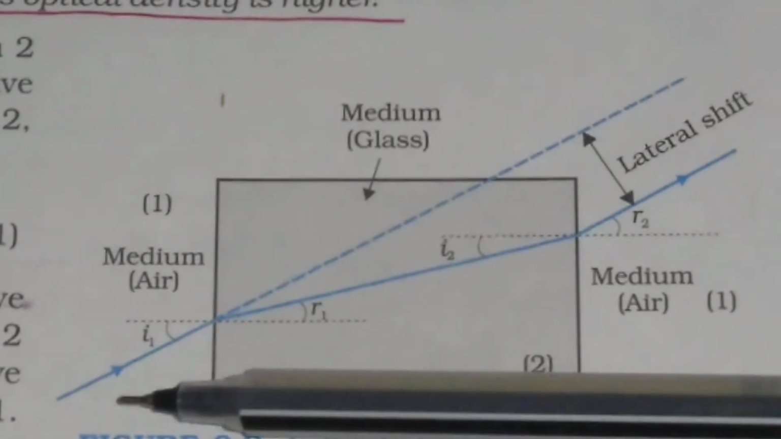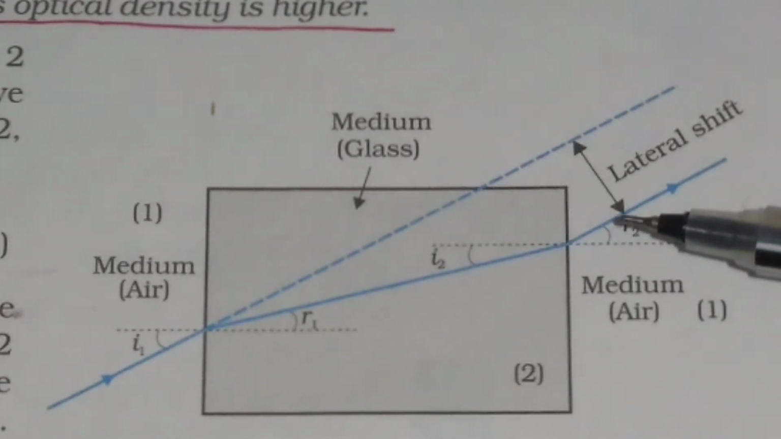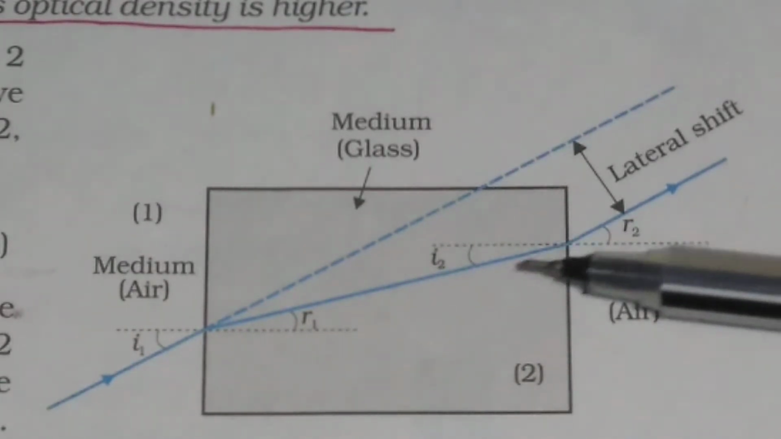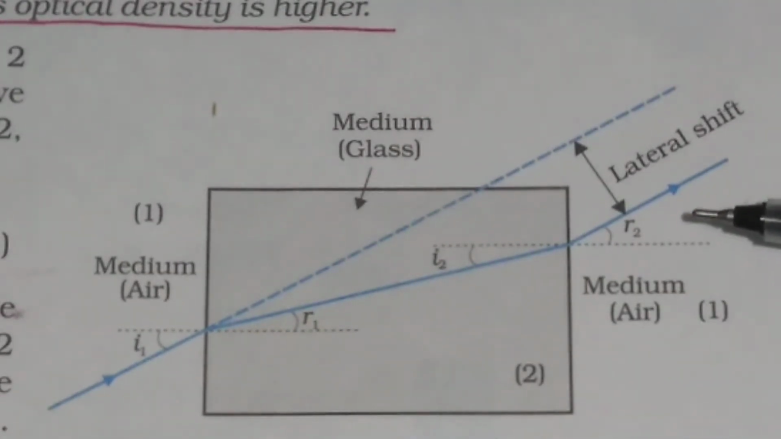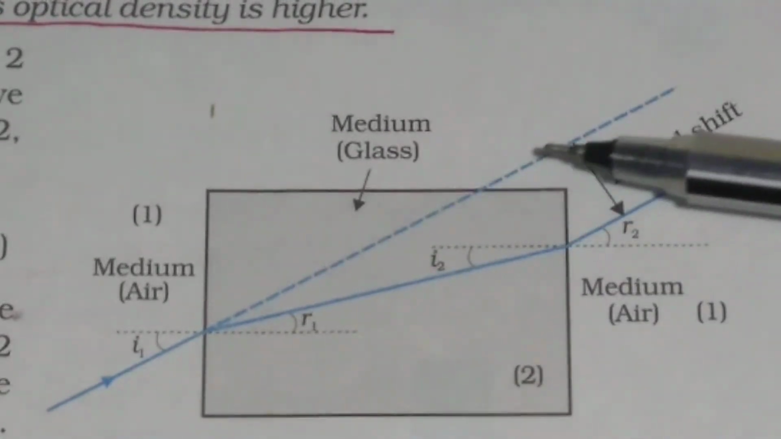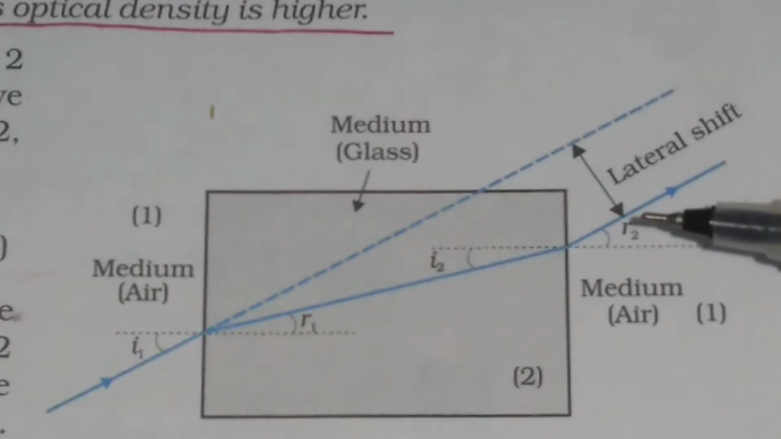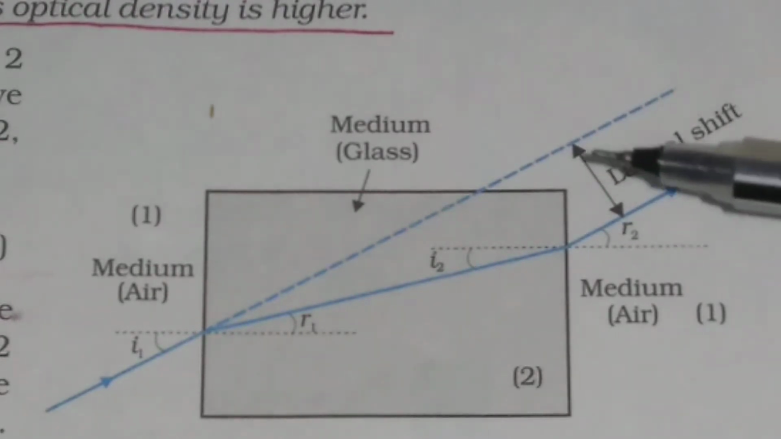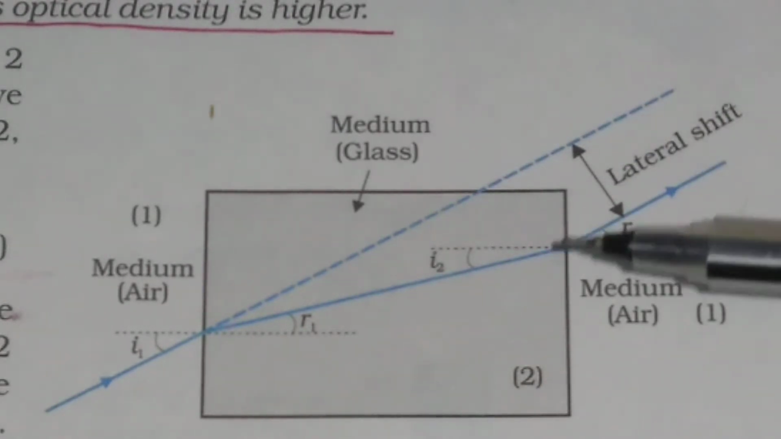And this is called the incident ray and this is called the emergent ray. You see in this figure that the emergent ray is parallel to the incident ray. The emergent ray suffers lateral displacement. You see, this is the original direction of the incident ray and the emergent ray suffers lateral displacement. This is called the lateral displacement, or it is also called the lateral shift with respect to the incident ray.